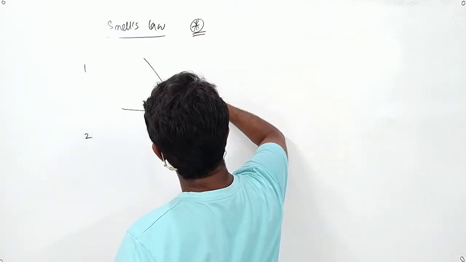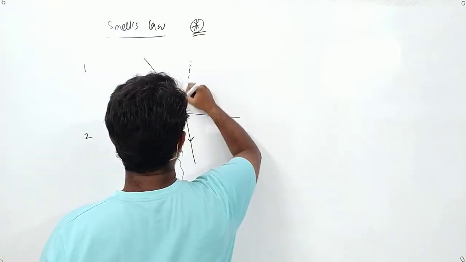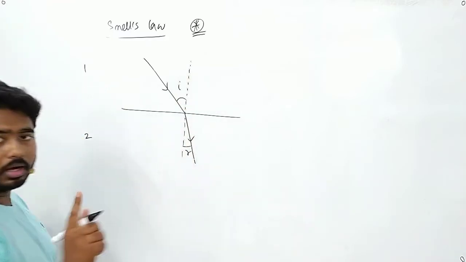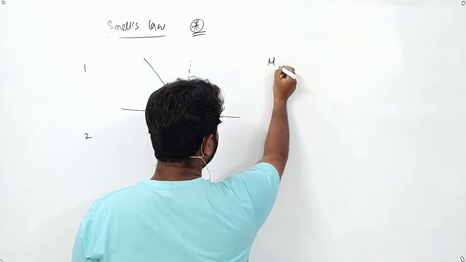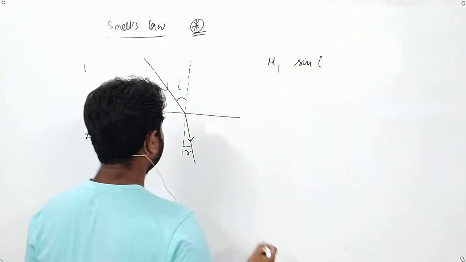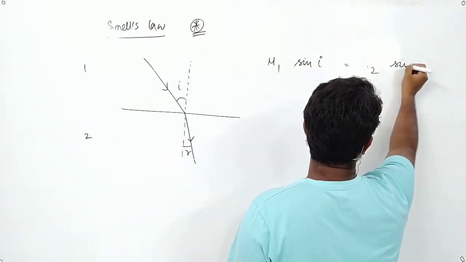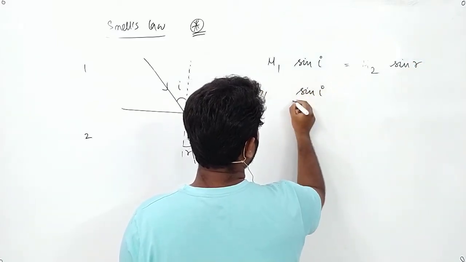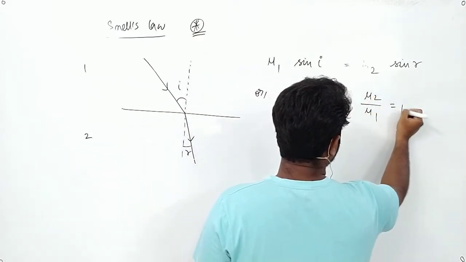Now suppose in medium 1 it is making angle I with the normal, in medium 2 it is making angle R with the normal. Remember how to write Snell's law. Write it down as mu 1 sin I equals mu 2 sin R, or we can write this as sin I by sin R equals mu 2 by mu 1 equals 1 mu 2.